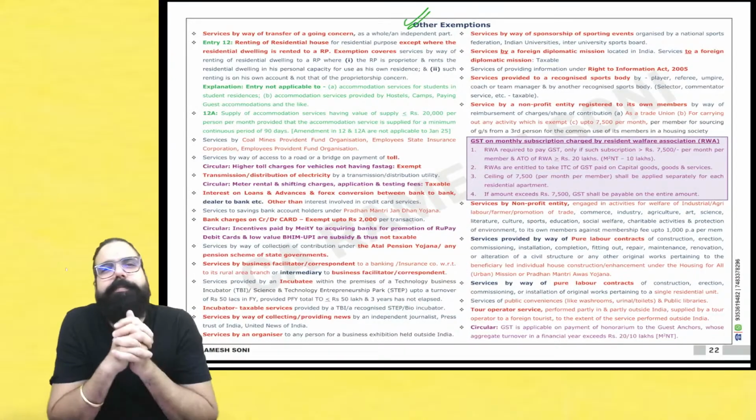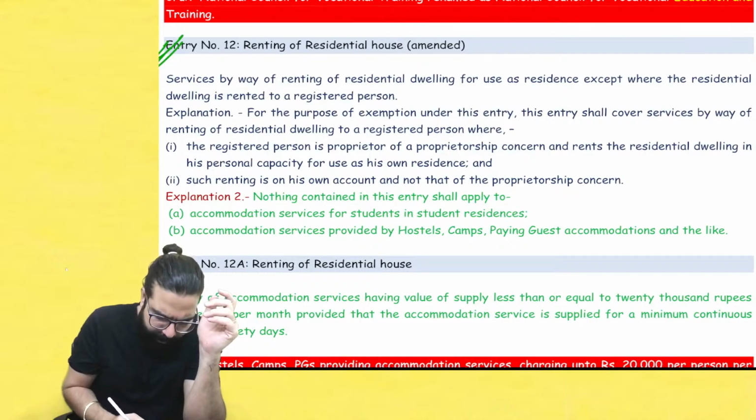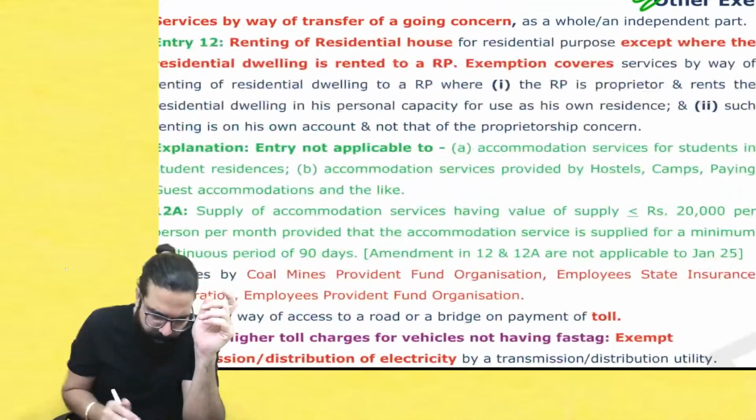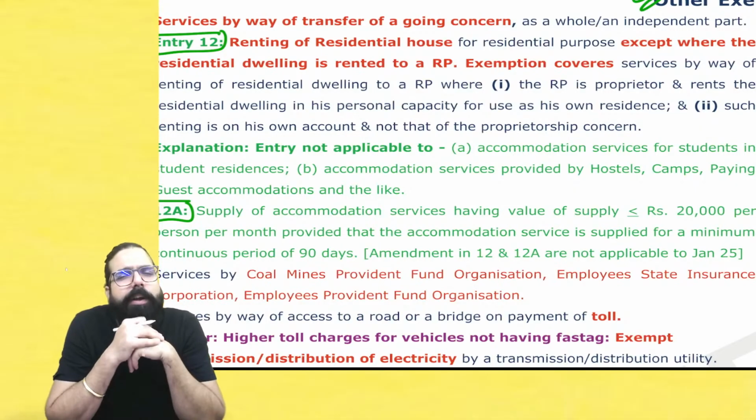Exemptions, may. The amendment is already written over here. This entry number 12 and 12A is already written over here. Sir, what is it telling? Listen.